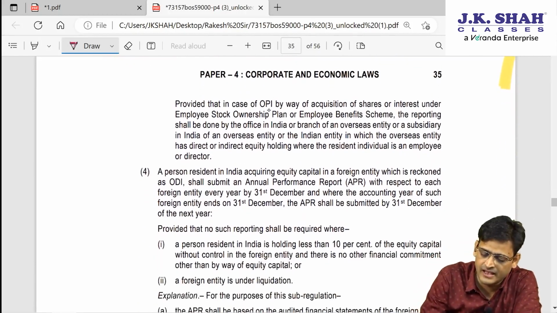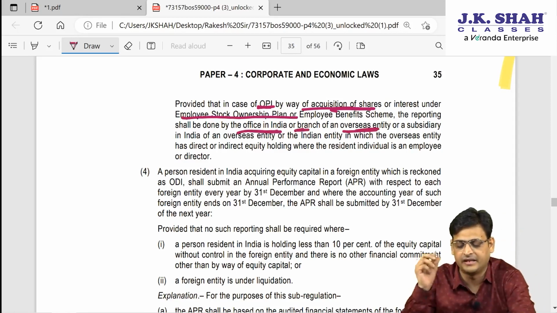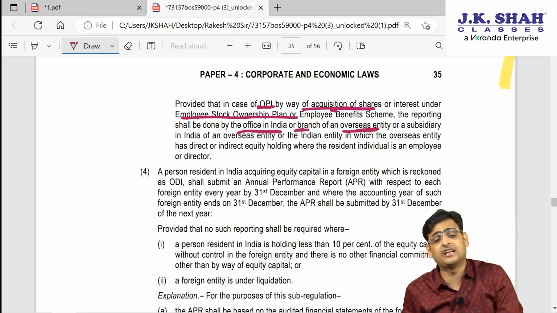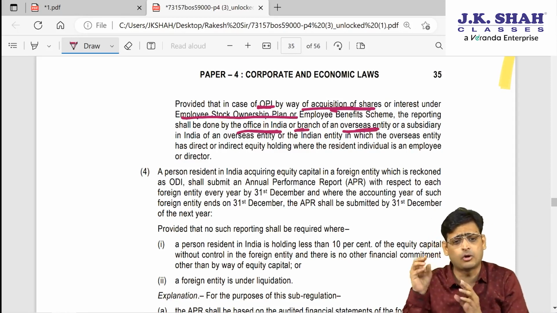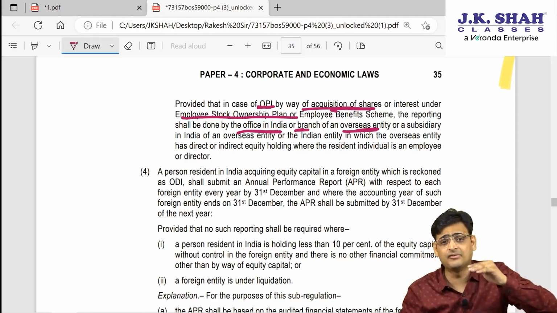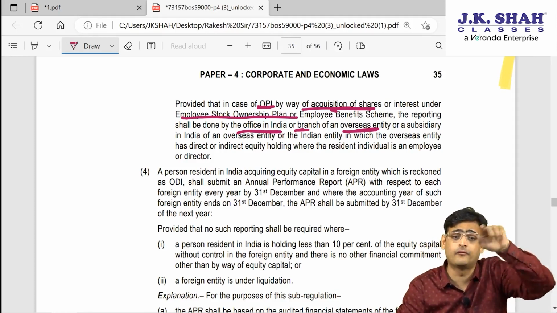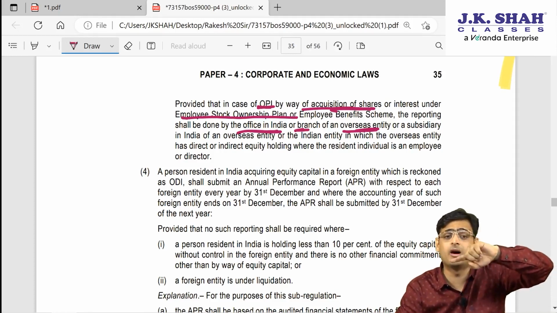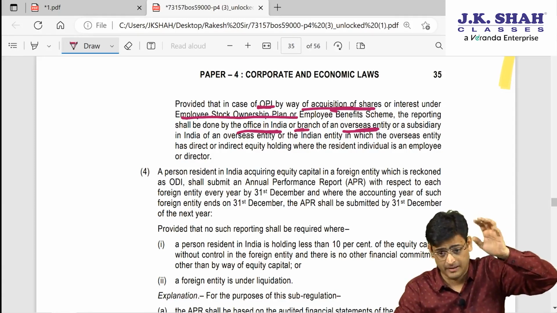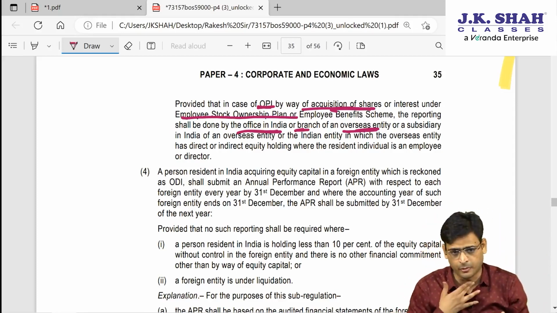Then they are saying if OPI is by way of acquisition of shares under ESOP, then the reporting will be done by the office in India or the branch of the overseas entity in India. So if shares are allotted under an employee stock ownership plan, and the employer has an office or branch in India, meaning the employer is an overseas entity but has a branch in India, who will do the reporting?